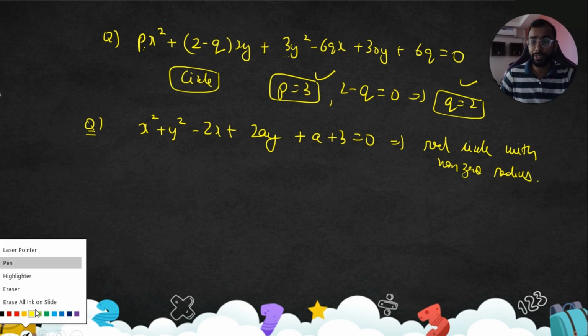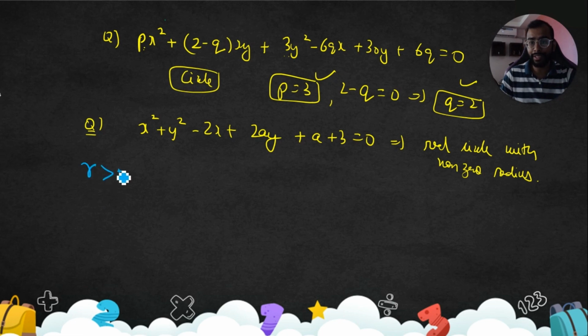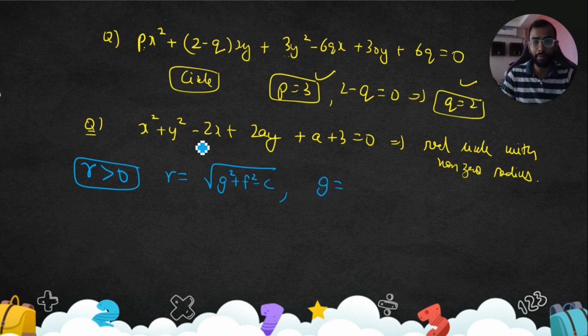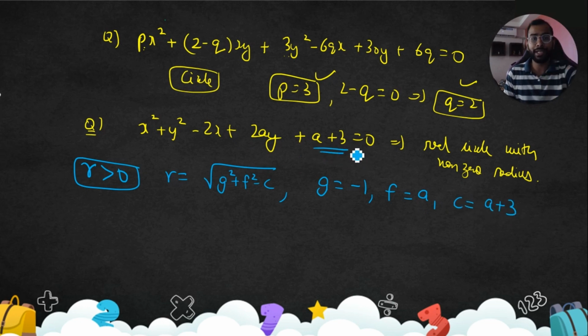So for non-zero radius, the condition we apply is r is greater than 0. What is r? Root over g square plus f square minus c. What is g? G is not minus 2 by minus 2, that is the center. Minus 2 is 2g, so g is minus 2 by 2, so it's minus 1. F is 2a by 2, which is a. C is whatever is left, which is 3.